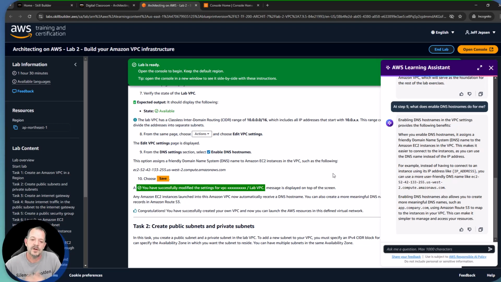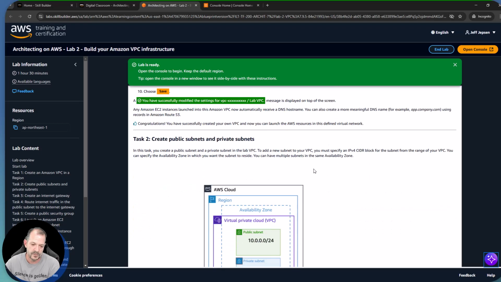So basically, our EC2 instances are going to get a DNS hostname, and then I can make HTTP requests or whatever I want to do to that DNS hostname, in addition to using its IP address. So it did a pretty good job of explaining why we're accomplishing that particular task. So be aware that this is incorporated into our lab environments. It is a very beneficial asset. At least you can interact with a chatbot and get answers to questions while you're running through this lab.